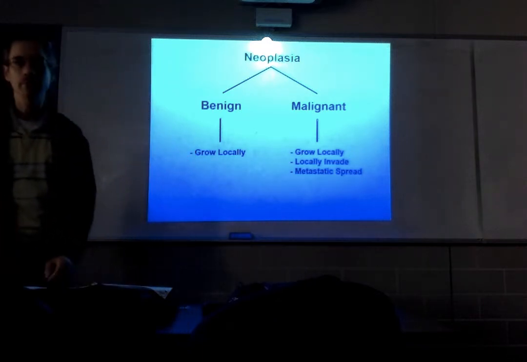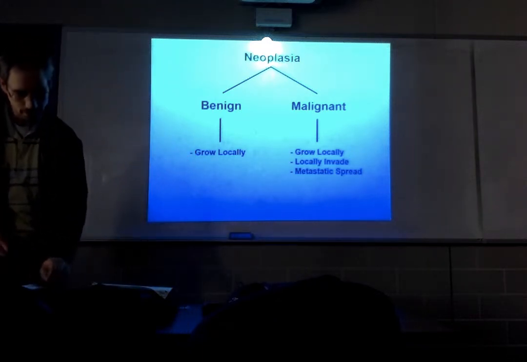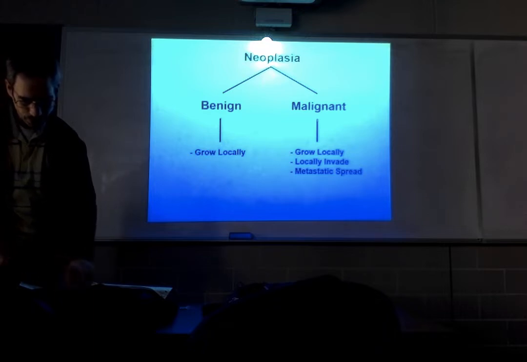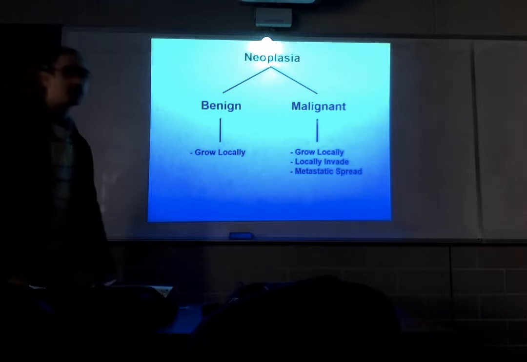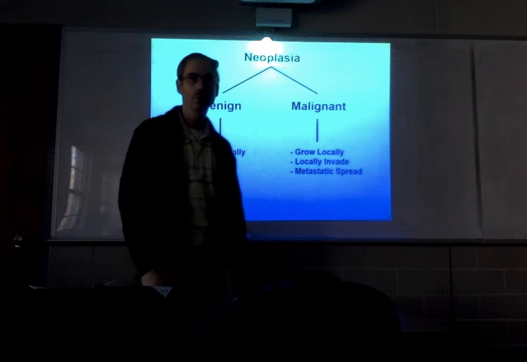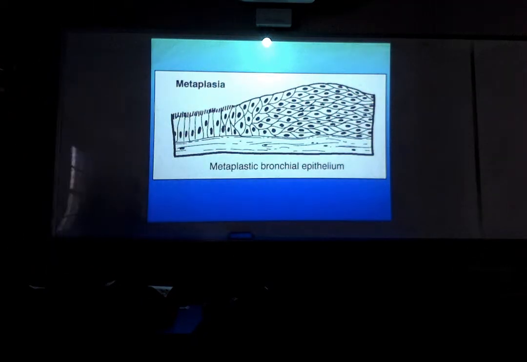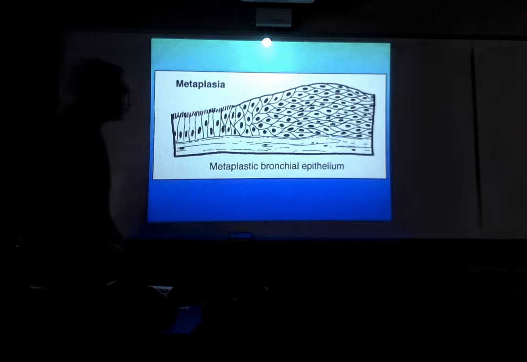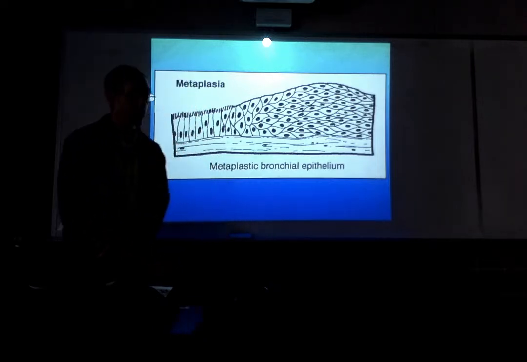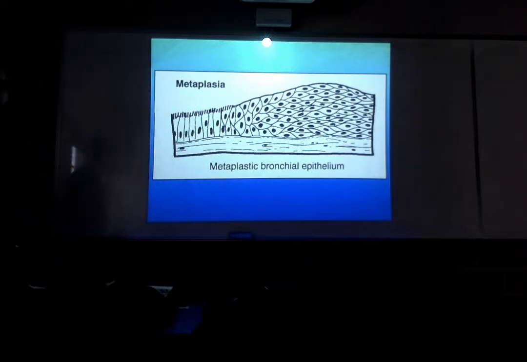Any questions on that? That we talked about last week. All right. Well, I started showing you some examples of the macroscopic and microscopic features of benign versus malignant neoplasms. Then we got to a point where we started looking at the evolution of a neoplasm. Okay? We looked at this in the context of the lungs of a cigarette smoker. Okay? We looked at it in kind of a diagrammatic form first.